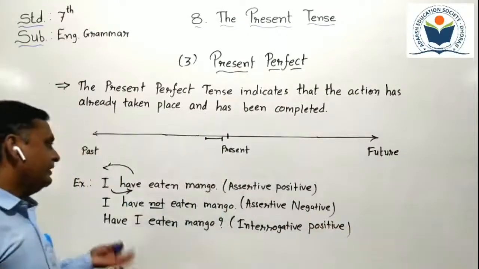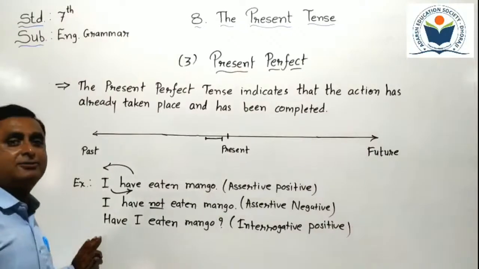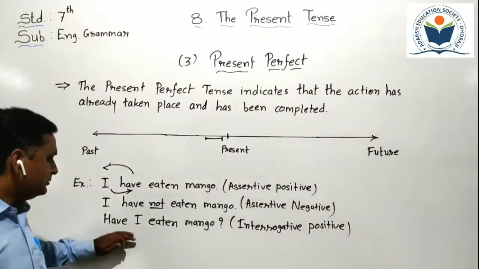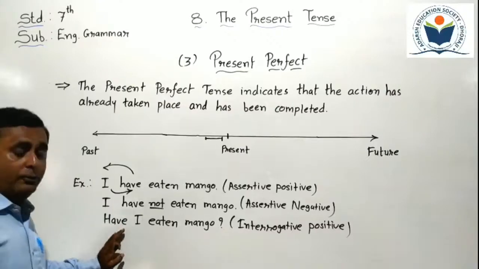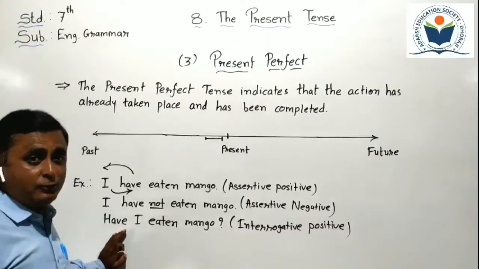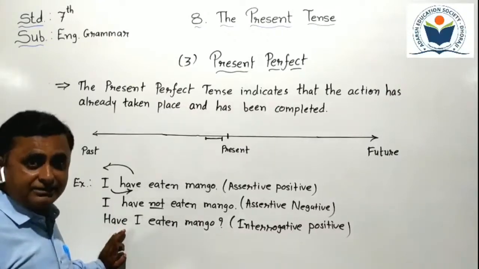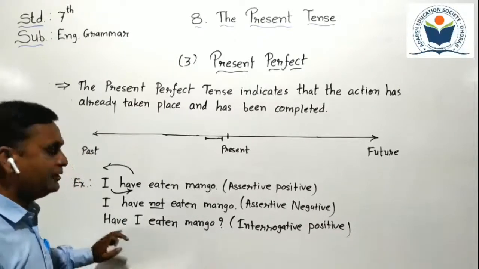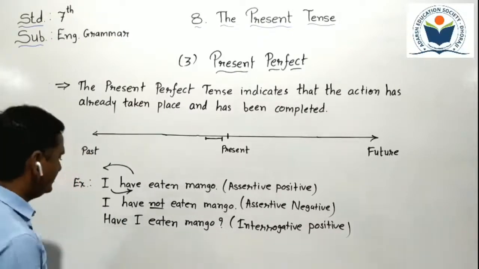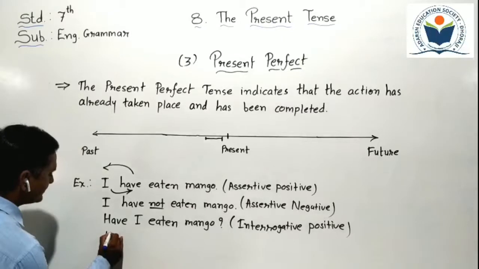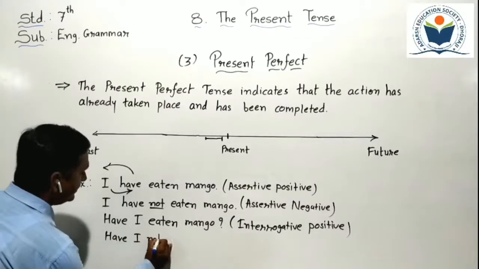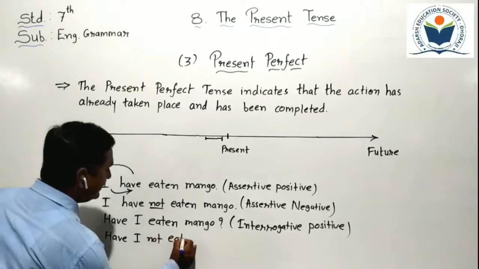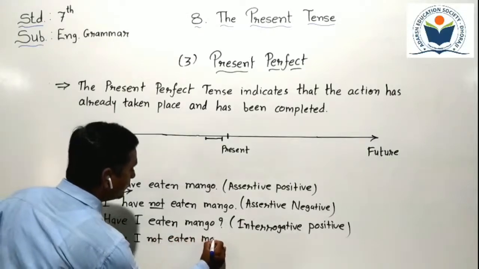Now we have to make an interrogative negative sentence. So we have to add not here. We can add not in two ways, with contraction and without contraction. First of all, I do it without contraction. So it becomes like that: Have I not eaten mango?